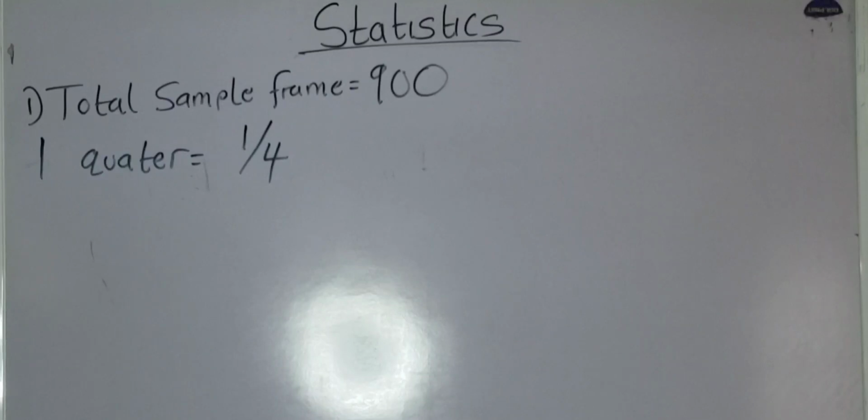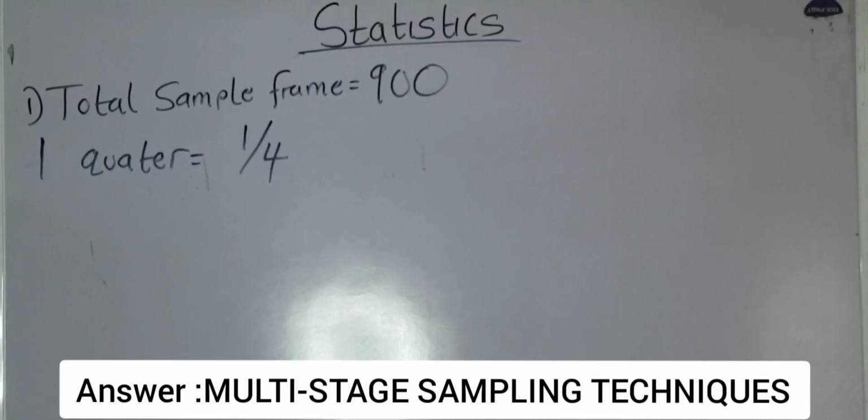Now, which sampling technique are you going to use? You know, we have various sampling techniques. We have stratified, we have multi-stage, and others like that. Which sampling technique is suitable for this kind of information? The suitable technique is multi-stage sampling, and you can also make use of stratified sampling.